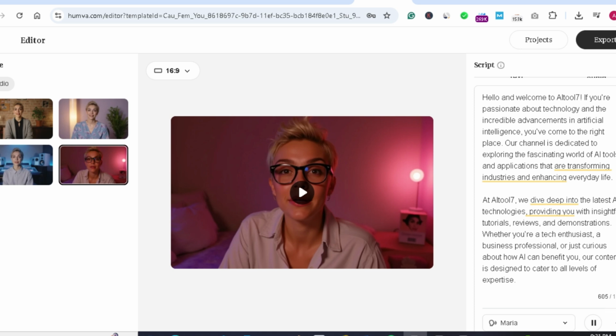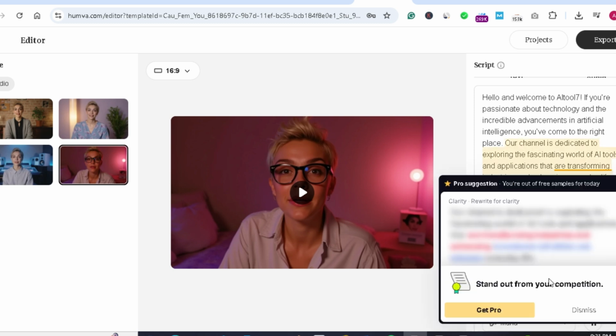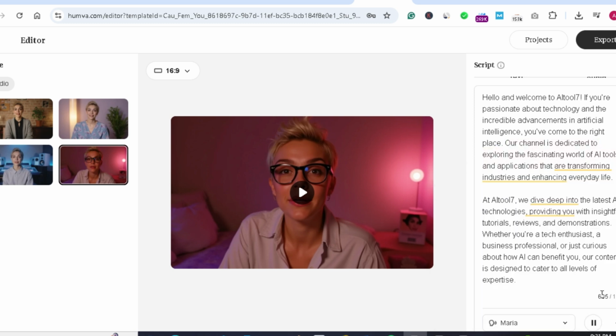But here you have around 1000 words, and you can make multiple forms from these 1000 words, so let's stop it and export it. When I click export, it will start exporting.